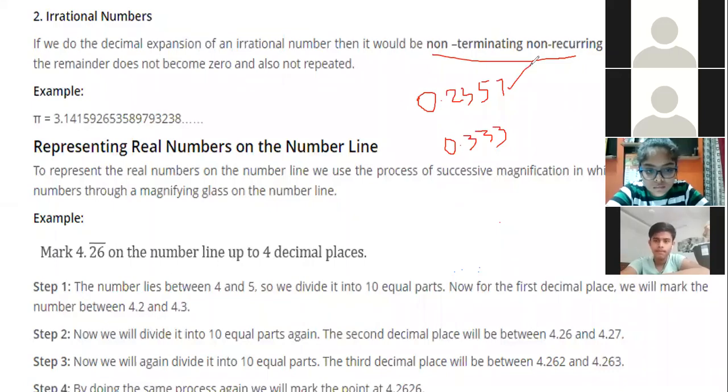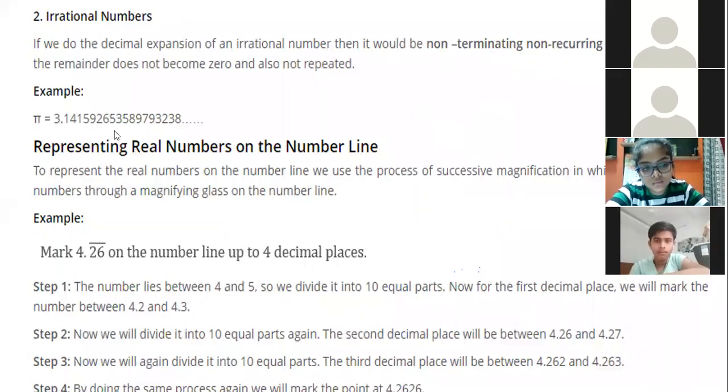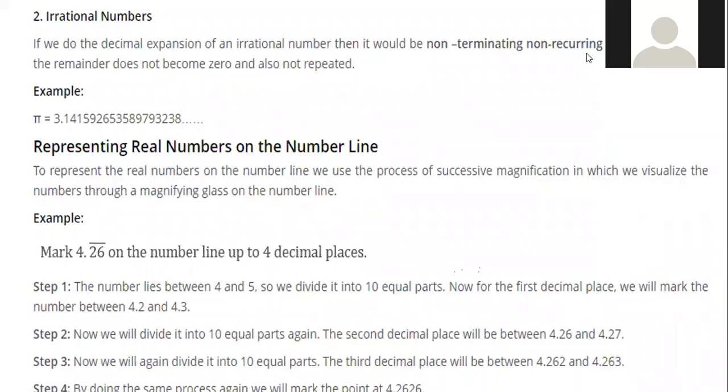Now next, Niharika, read this: representing real numbers on the number line. To represent the real numbers on the number line, we use the process of successive magnification, in which we visualize the numbers through a magnifying glass on the number line.